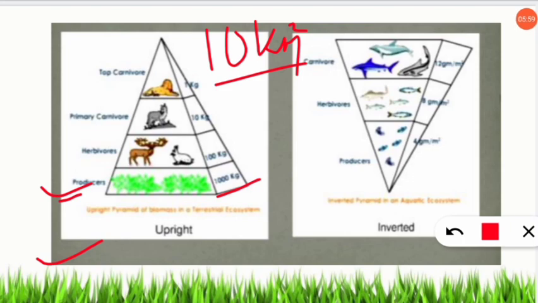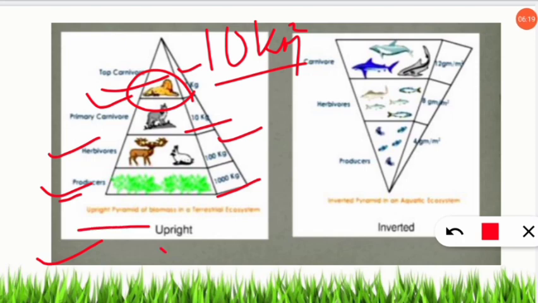If you move on to the upper trophic level, the herbivores are present, and their total biomass is 100 kg per 10 km square. Then the primary carnivores are 10 kg per 10 km square. The top carnivore is 1 kg. That means only 1 kg of one lion is present per 10 km square. That's why this pyramid of biomass is upright in shape.